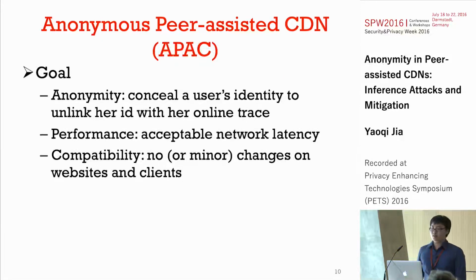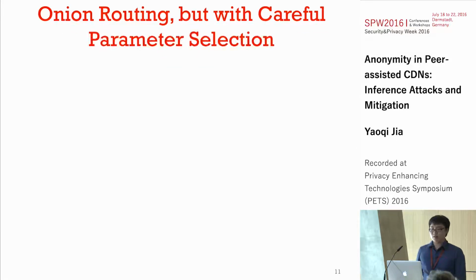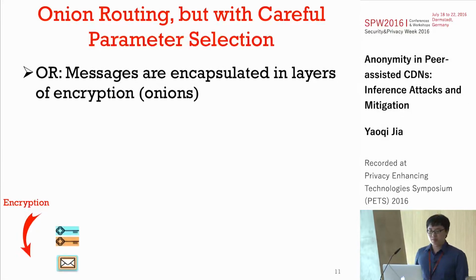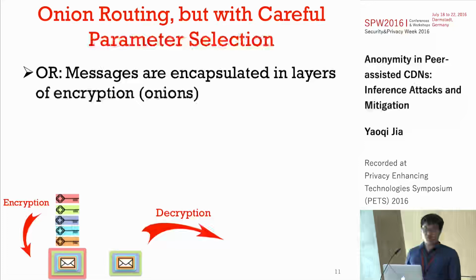One intuitive idea to achieve these goals is to utilize onion routing techniques. However, we found that directly applying onion routing techniques to peer-assisted CDNs is not enough. The basic idea of onion routing is to encapsulate messages in layers of encryption. For example, when a user sends a message to a destination, the user first fetches a set of nodes from a directory server and encrypts the message layer by layer, and then sends the encrypted packet to the intermediate nodes. Each intermediate node peels off one layer of the encrypted packet until it reaches the destination.